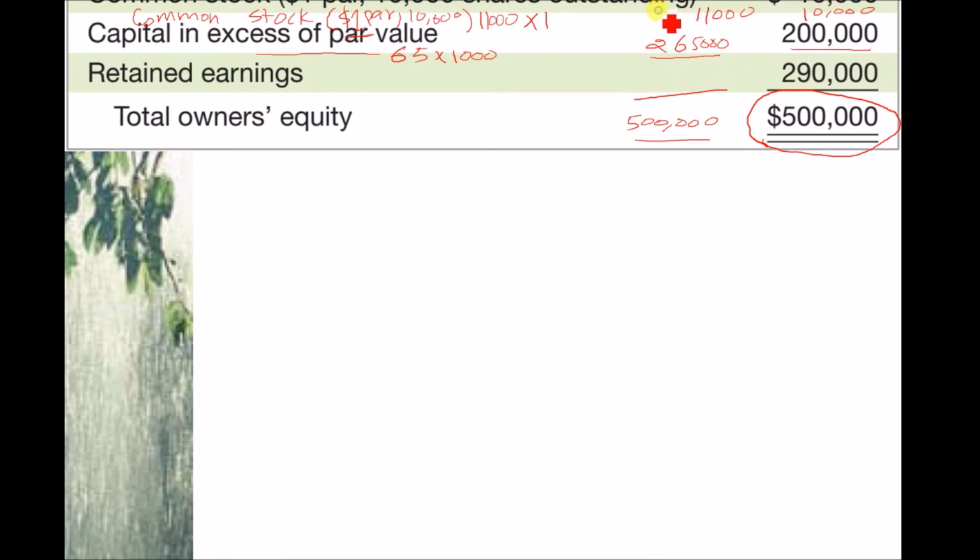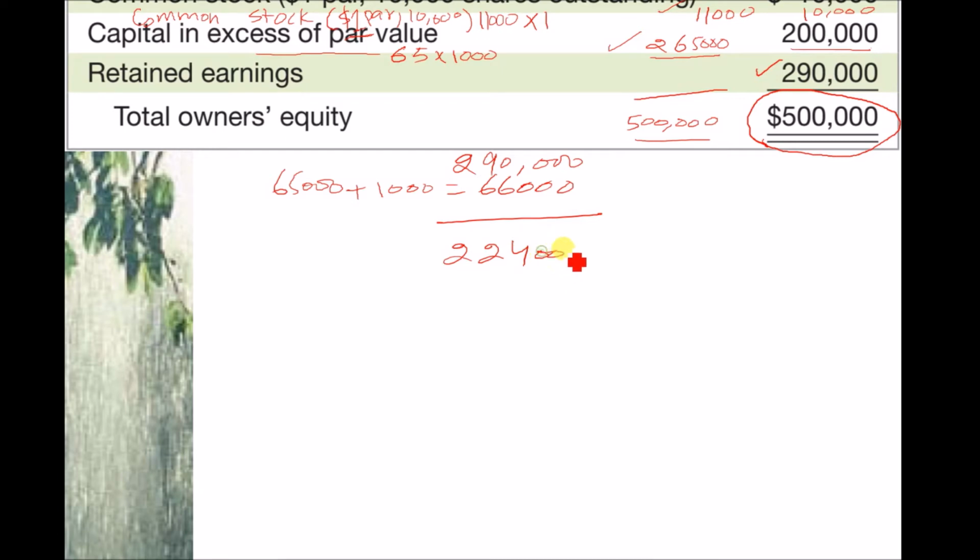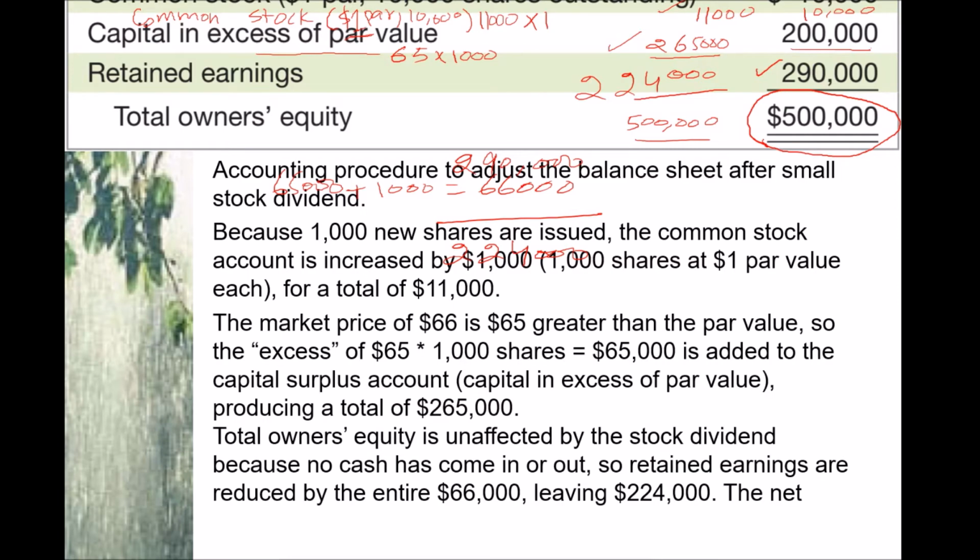We have increased 1,000 over here and 65,000 over here. So 65,000 plus 1,000 is 66,000. If we deduct that 66,000 from here, we will have 224,000. And this will balance our balance sheet.